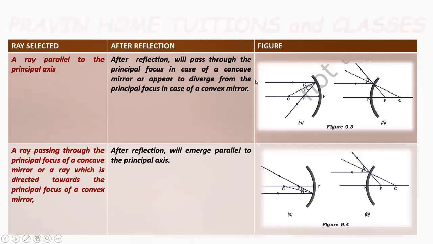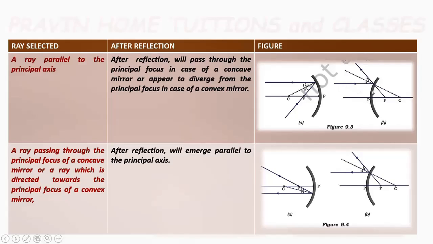See the figure for this condition. A ray parallel to the principal axis falls on the concave mirror. It will get reflected and pass through the focus of that mirror.